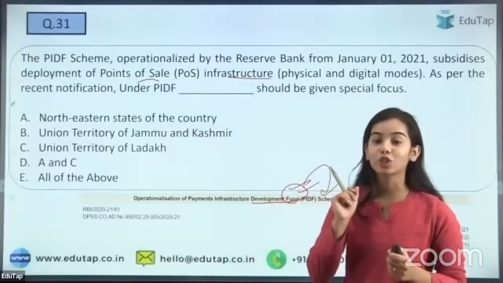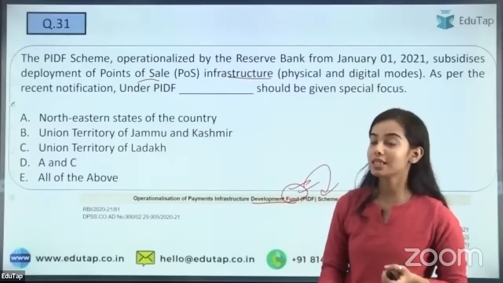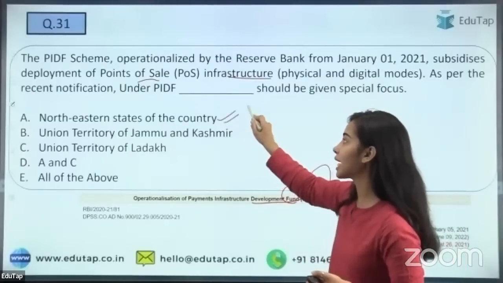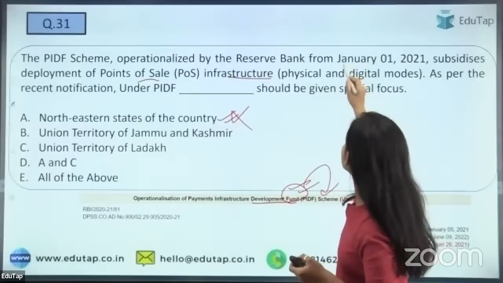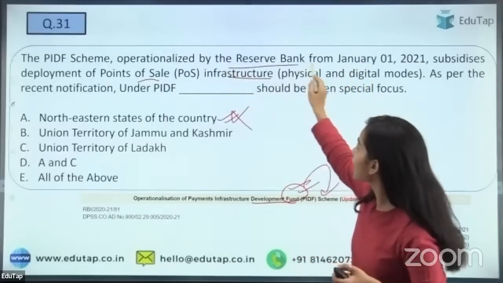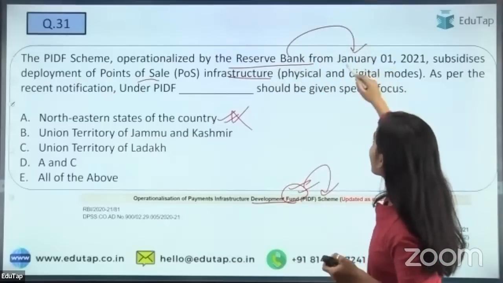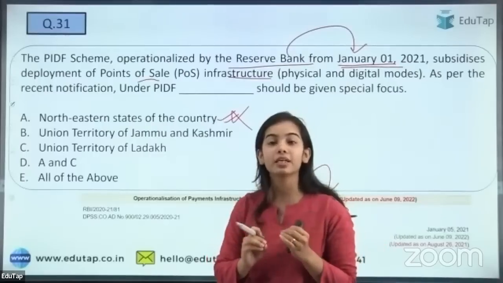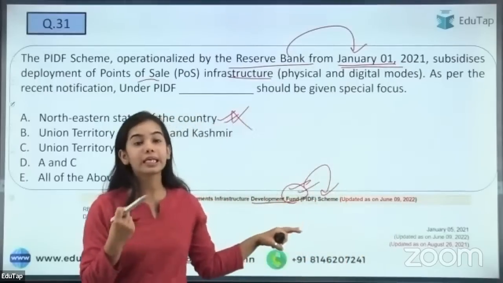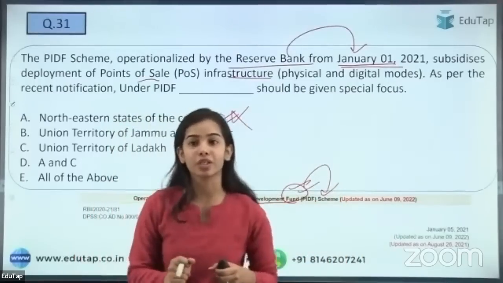Yes, I thought that most of you would be confused in this. Most of you will give the A answer, but that is not correct. Here we are talking about the scheme operationalized by the RBI on January 1st, but according to a recent notification, there is a change in this.